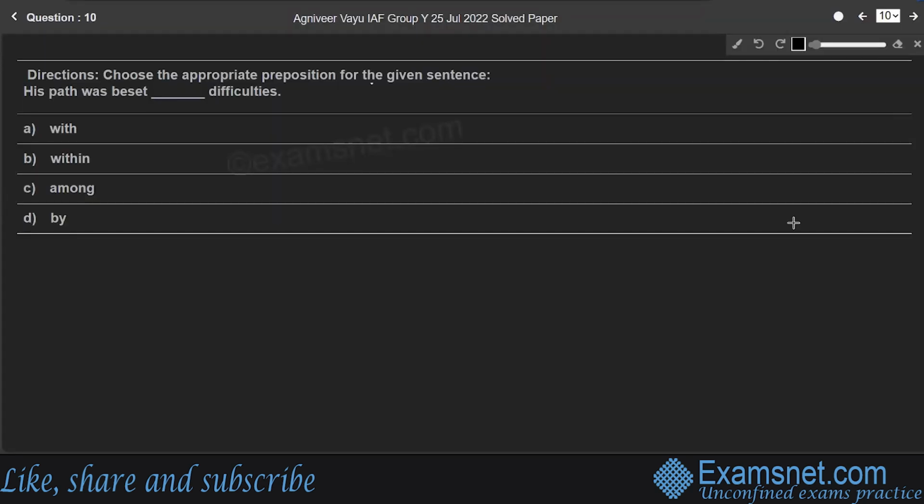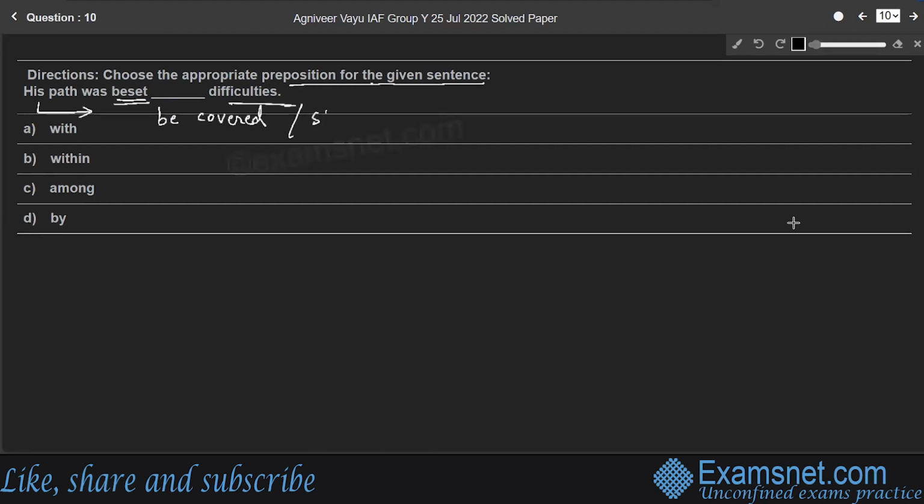Question 10. Choose the appropriate preposition for the given sentence. His path was beset dash difficulties. Here, students, the given sentence is saying something about someone's difficult path, right? The word beset indicates studded with or be covered.